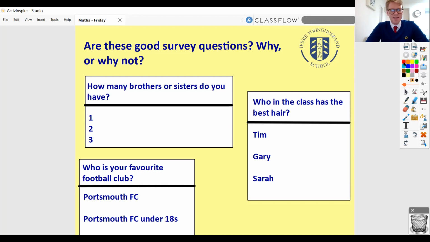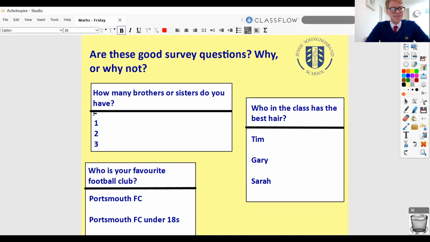So I would say then, let's go through one by one. How many brothers or sisters do you have? Some of you would be able to answer that no problem, but others of you are probably going, well, hang on a minute, my answer wouldn't be up there. We haven't actually accounted for everyone, have we? If you've got 1, 2, or 3 brothers or sisters, great. But not everyone does, do they? Some people would have 0 brothers and sisters, and some people would have more.